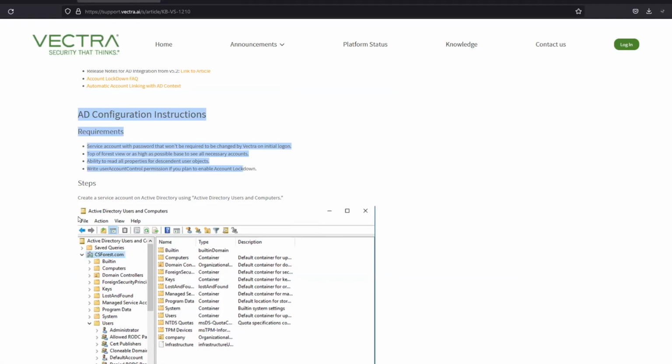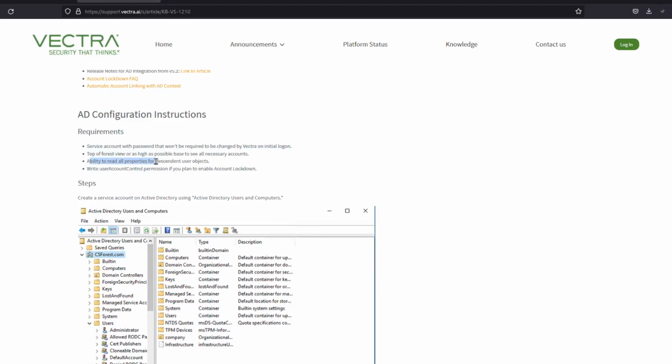So from the AD side, a user needs to be created, which should not have the requirement to change the password on the first logon, and that should also have the top view for all the accounts which you want to be visible in the Vectra Brain.